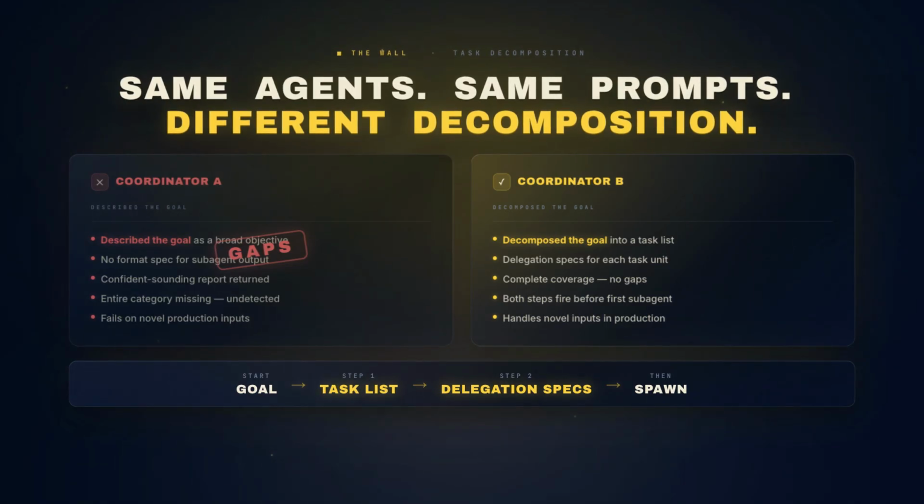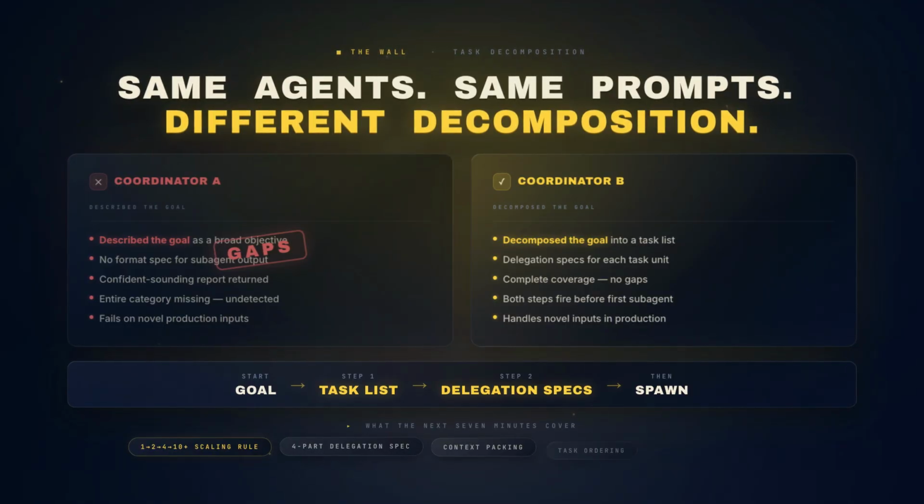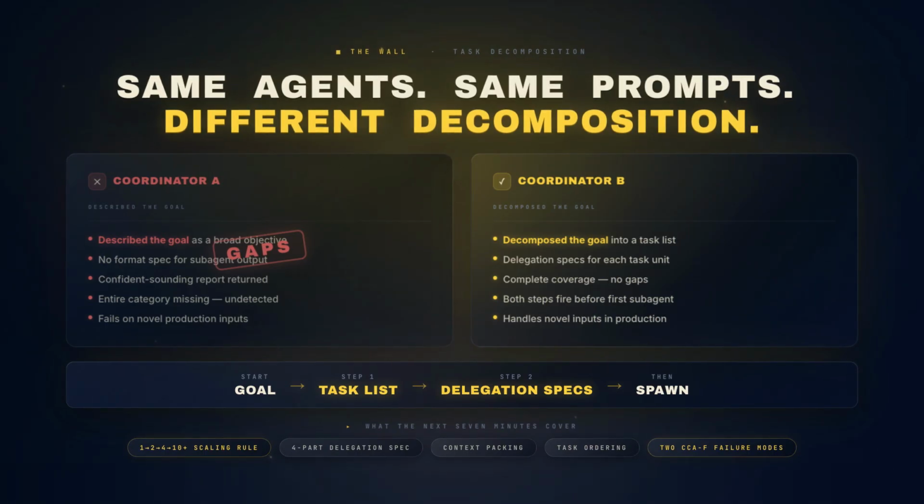The teams that skip them ship systems that work in demos and fail on production inputs with novel structure they didn't anticipate. This episode covers the 3-tier scaling rule, the 4-part delegation spec, context packing, task ordering, and the 2 failure modes that appear on the CCA-F exam every time.